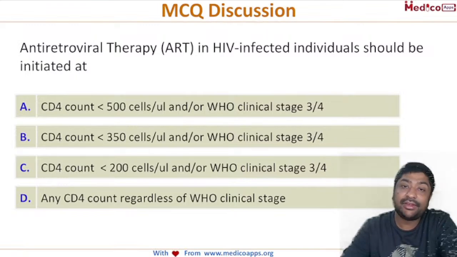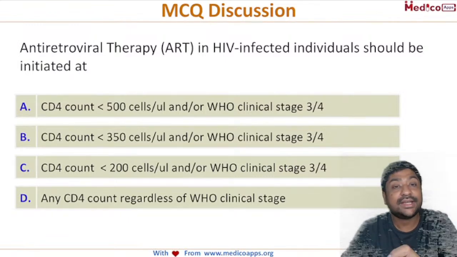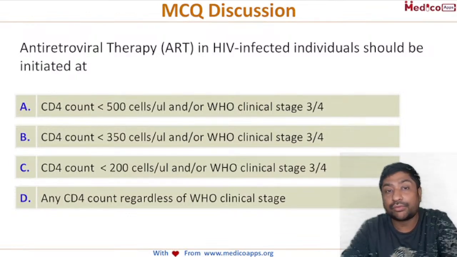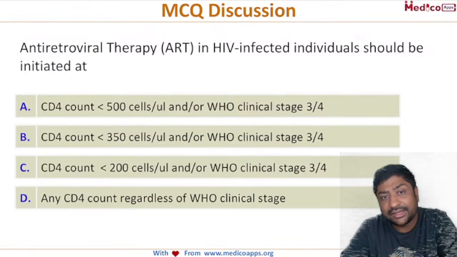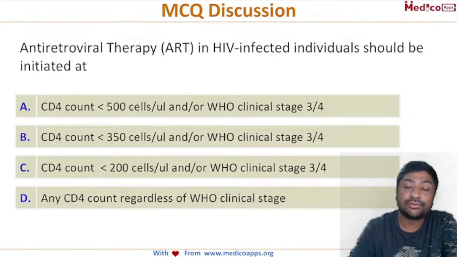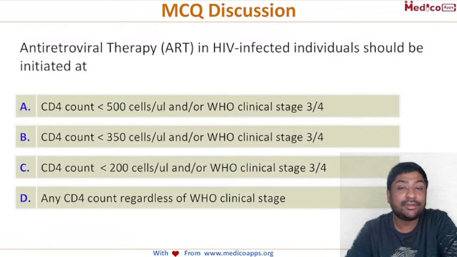Antiretroviral therapy in HIV infected patients should be initiated at. Your options are: A, when the CD4 count is less than 500, or WHO clinical staging is third or fourth; option B, when the CD4 count is less than 350 cells, or WHO clinical staging is third or fourth; C, when the CD4 count falls less than 200, or the clinical stage is 3 or 4; and D, any CD4 count regardless of WHO clinical stage. So which HIV patients will be going for antiretroviral therapy?